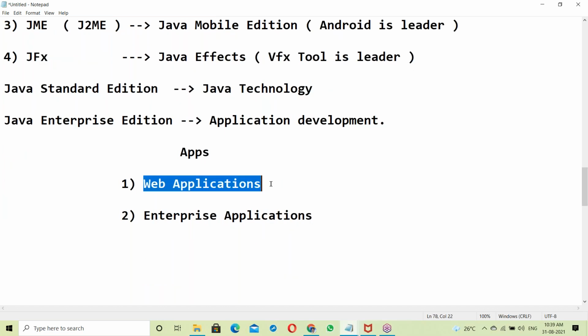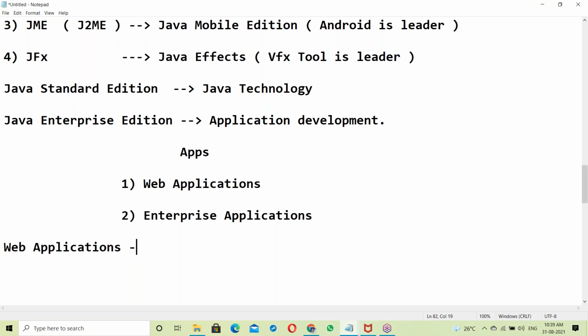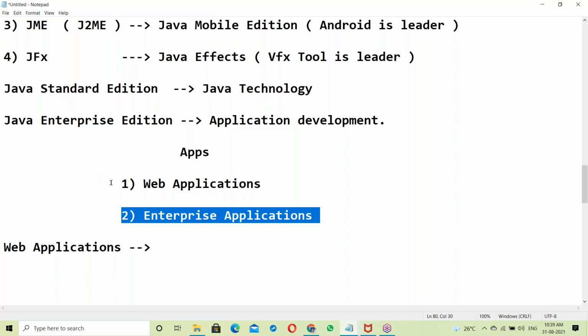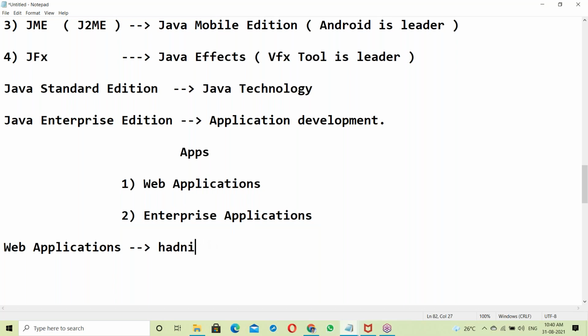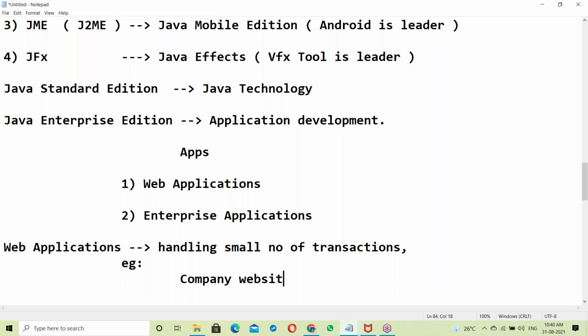So what are web applications? Some applications handle a small number of transactions, and some applications handle large scale transactions. If an application handles large scale transactions, it is called an enterprise application. A web application handles a small number of transactions. For example, company websites.